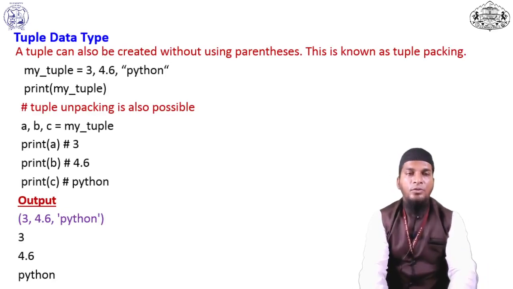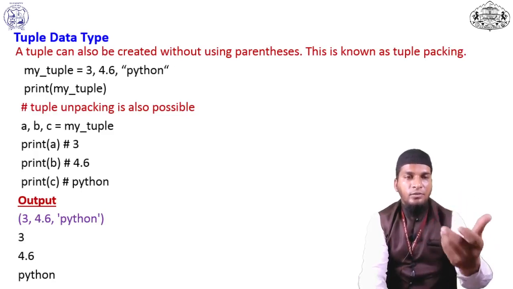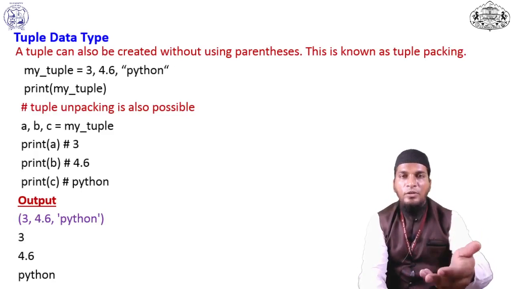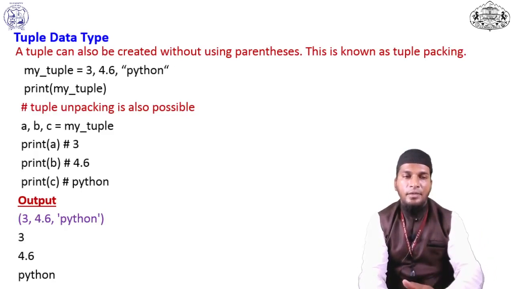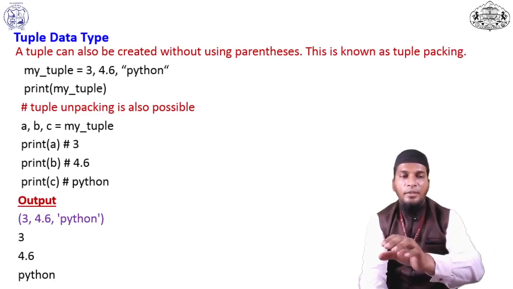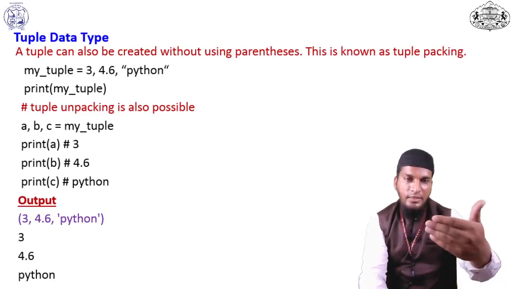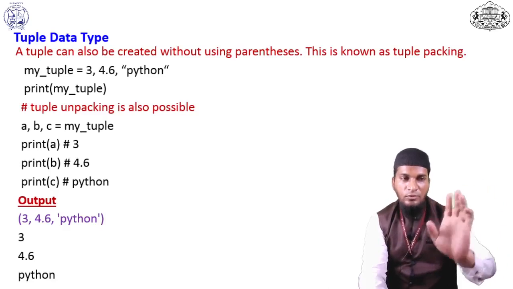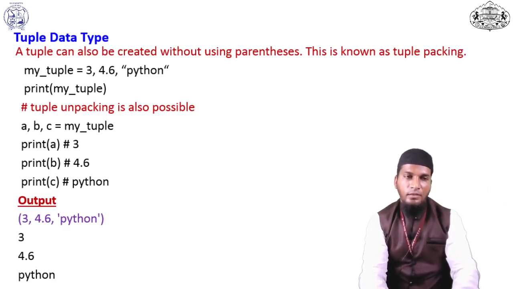So it is also known as tuple packing. For example, my tuple 3 comma 4.6 and in double quotes a string value. So a tuple is a collection of different data types, so we have to print that. And also there is one more concept in tuples, unpacking a tuple. So we can directly assign variables to a tuple, and it will automatically give that particular value to that particular variable.